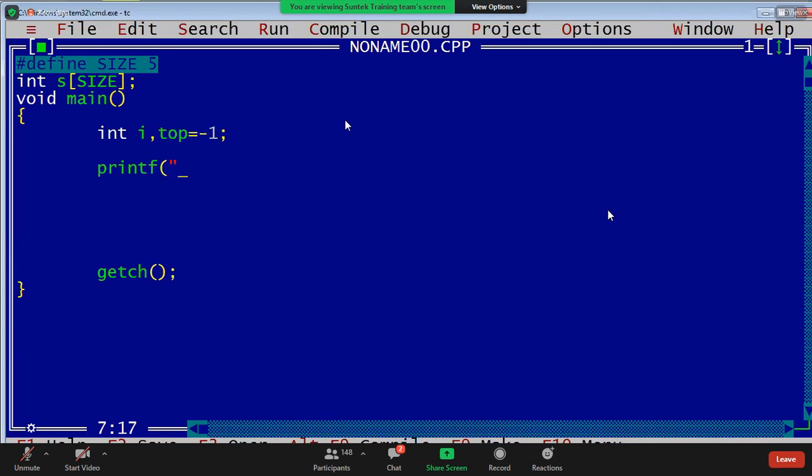printf("enter an element into stack"). Okay, before going to enter an element into the stack, S of percentile location. What is that location, guys? S of top location. That is S of top. Here I will write S of top. If I write S of top, what happens?